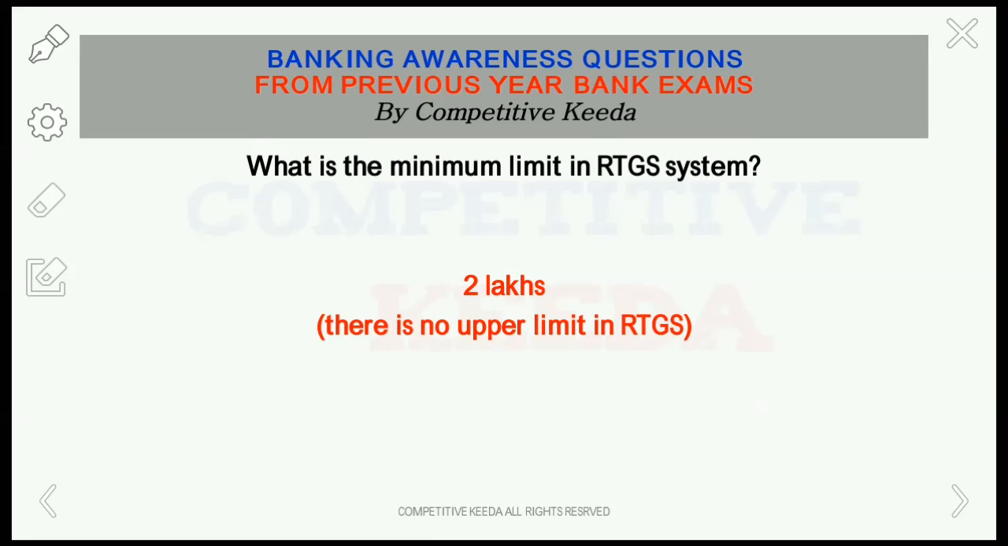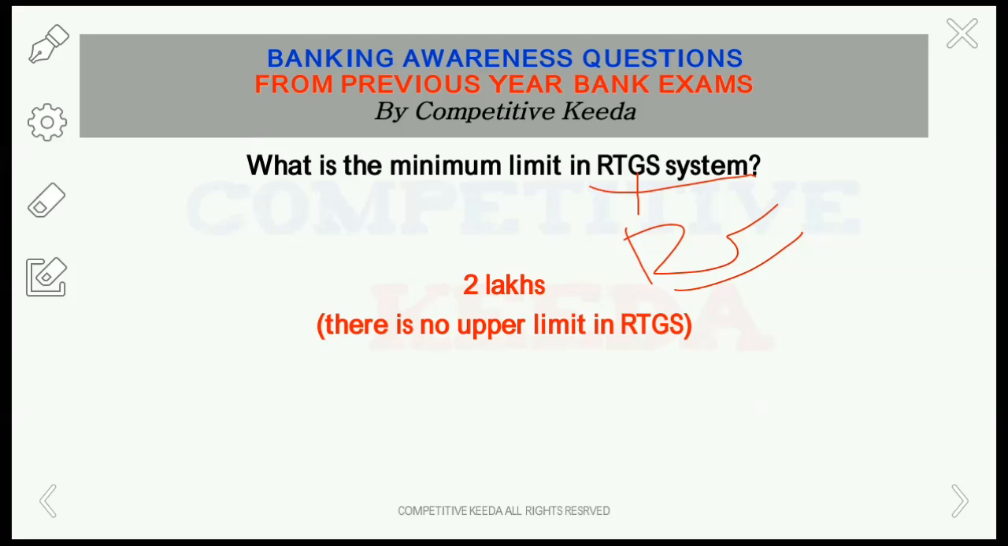So the next question, what is the minimum limit in the RTGS system? So what is the full form of RTGS? It is Real Time Gross Settlement. The full form of RTGS is Real Time Gross Settlement, and the minimum limit is 2 lakh and there is no upper limit. Also remember this friends.